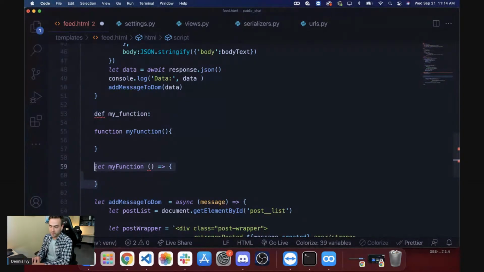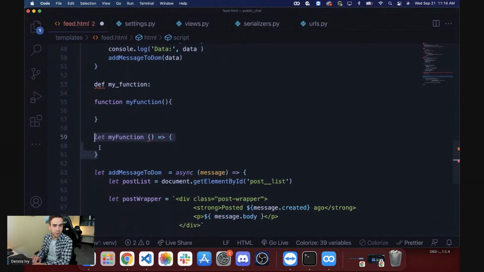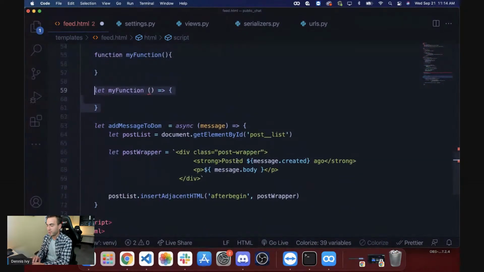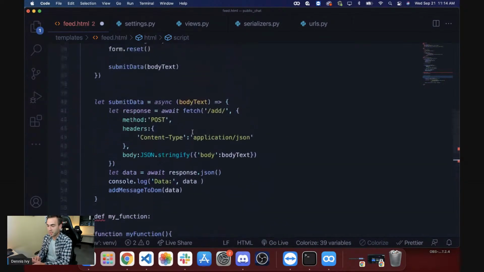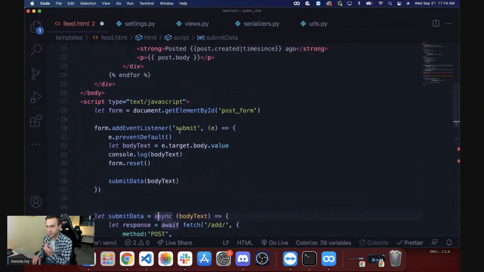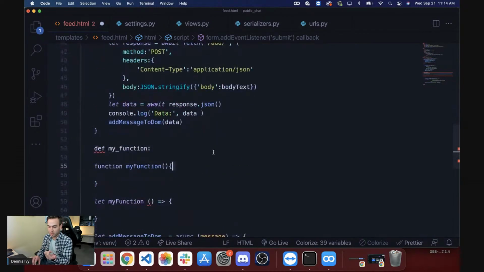So it should be fairly self-explanatory if you look at these two. So try to follow that. Basically, we're recreating this with the arrow syntax. Now here, the reason why we don't have a function name, actually we do have a function name. In some cases, like in submit data right here, this function doesn't need a name because we're calling it within the event listener, not the submit data, but add event listener. So we didn't even need a name here. So I hope that makes sense.